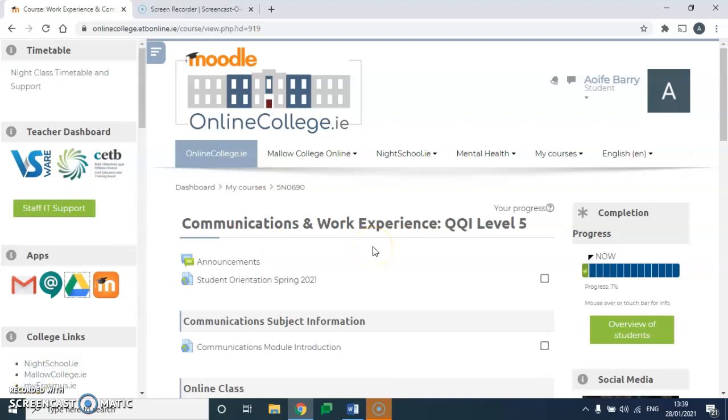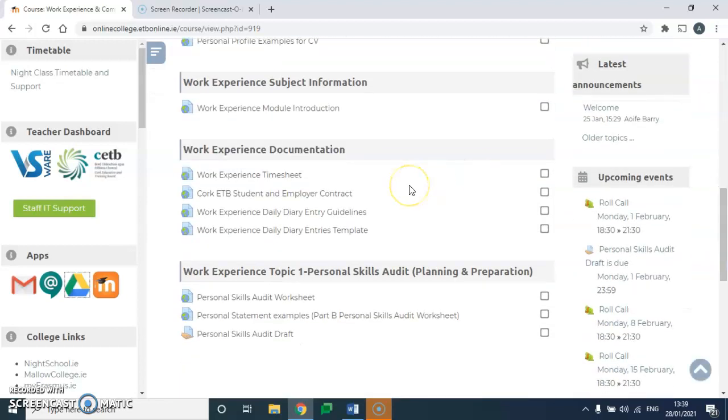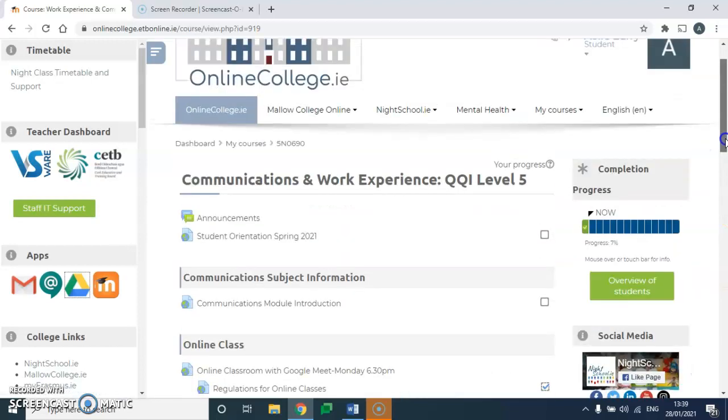Hi guys, I just want to show you what we did the other night on Monday in terms of opening documents on Moodle. Okay, so the other night we went through the documentation that you need for work experience. Okay, so I'm on Moodle on your communications and work experience Moodle page.